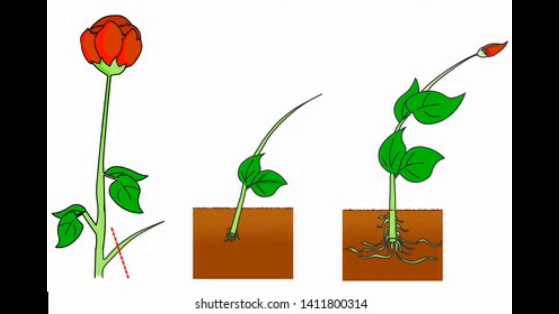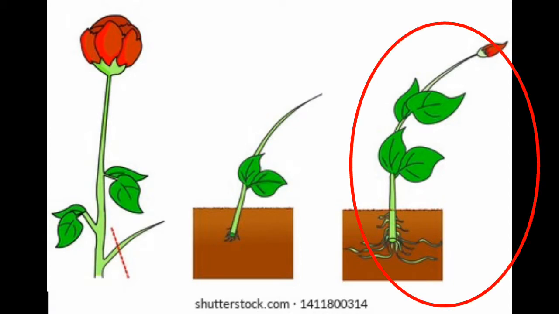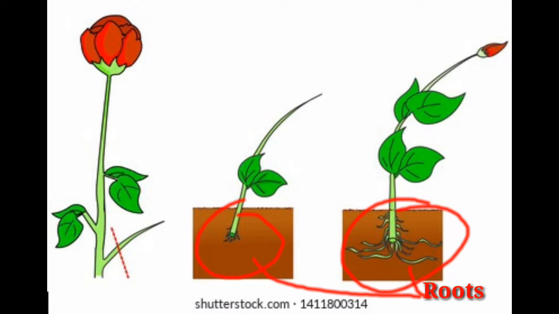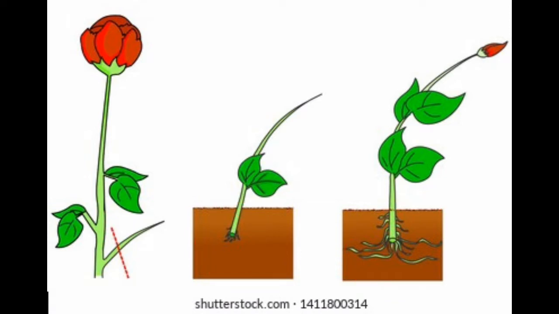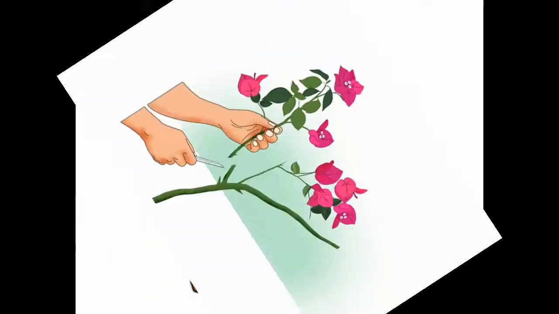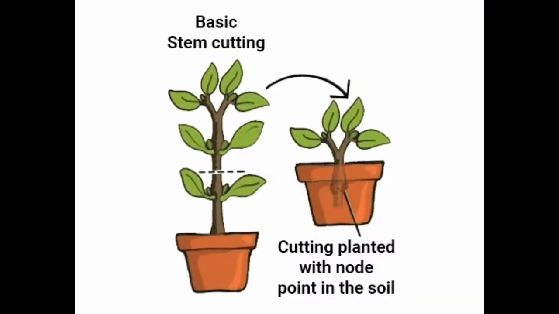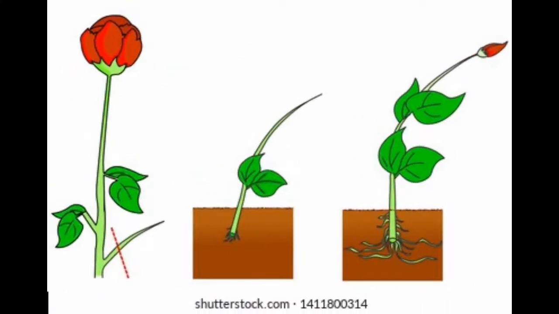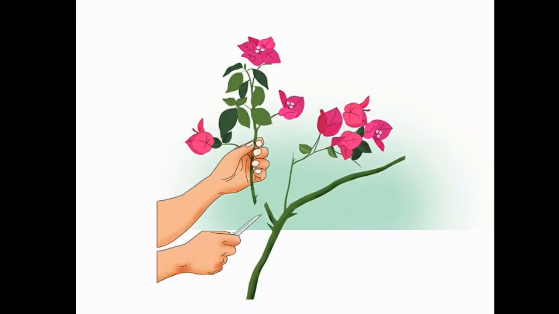soil, and after some time you can see the plant grows, and you have to keep watering the cutting. So after a few days you can see the cutting develops roots, and the bud grows and produces a shoot. So by this process we can get a new plant, and it is similar to the parent plant. Everything is similar to the parent plant. So by this process we can grow rose plants and different plants.